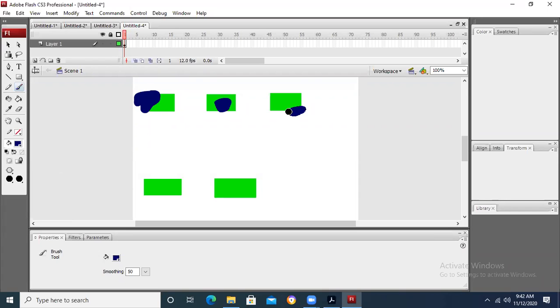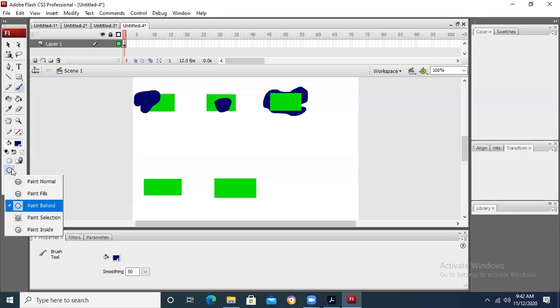paint behind. Now you can see that it is behind the object. Paint selection.